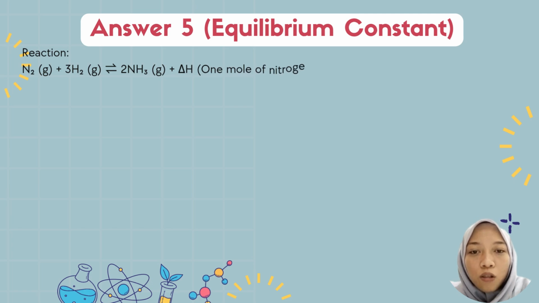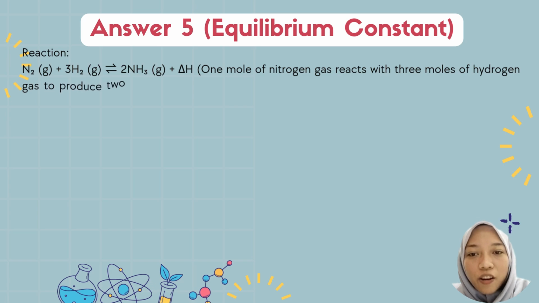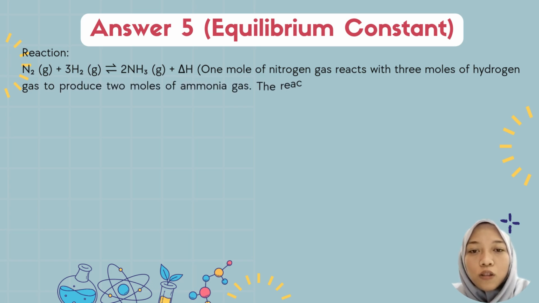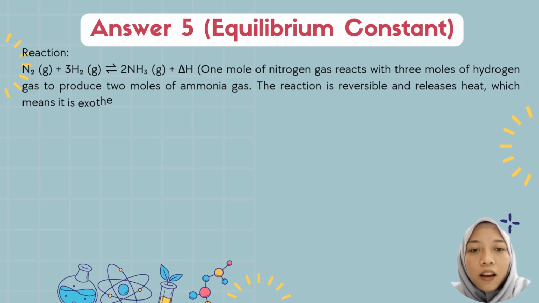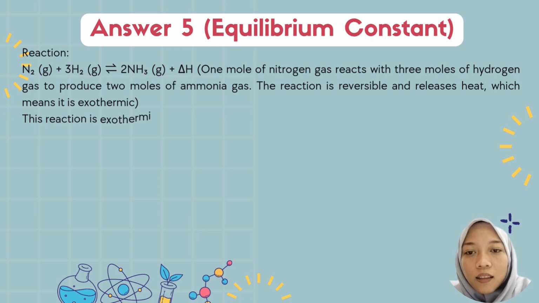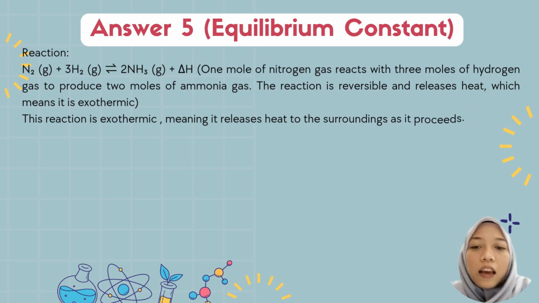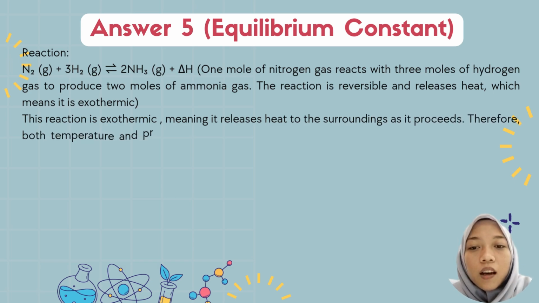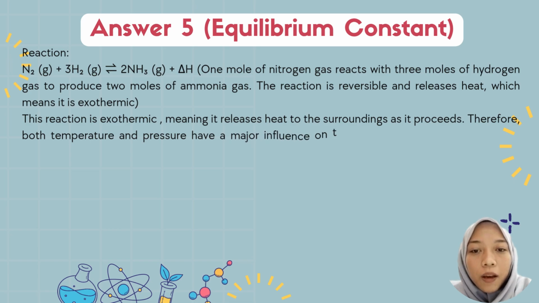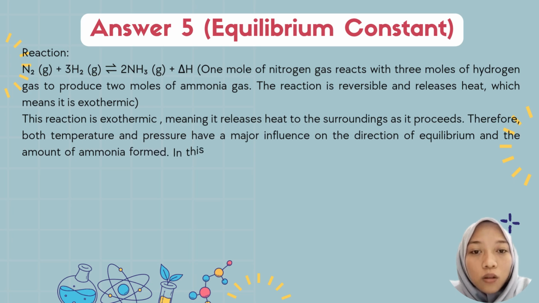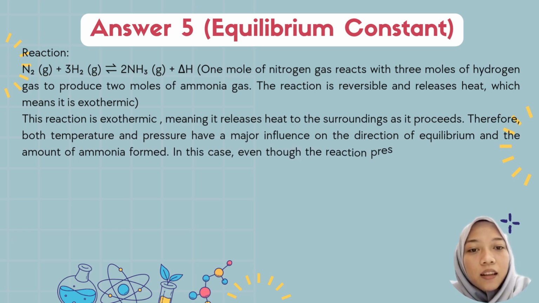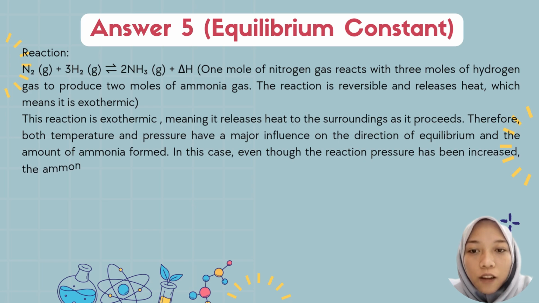Answer 5. Equilibrium constant. Reaction: 1 mole of nitrogen gas reacts with 3 moles of hydrogen gas to produce 2 moles of ammonia gas. The reaction is reversible and releases heat, which means it is exothermic. This reaction is exothermic, meaning it releases heat to the surroundings, as in process 3-4.